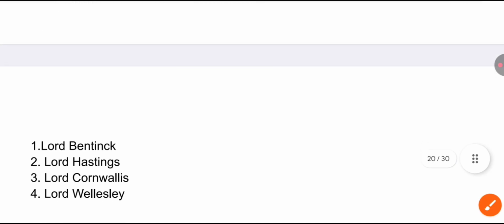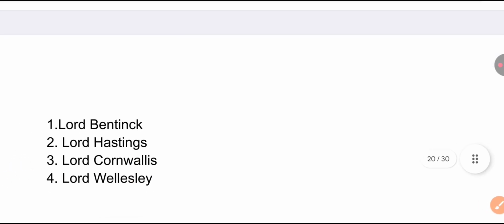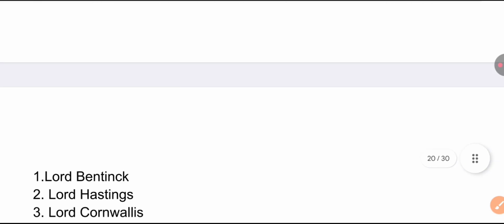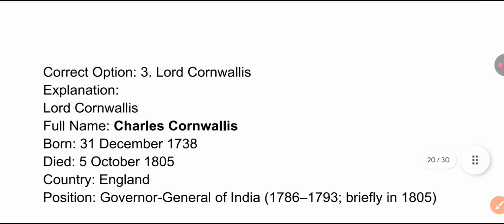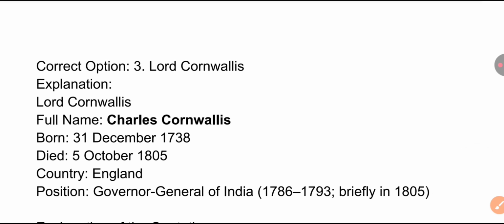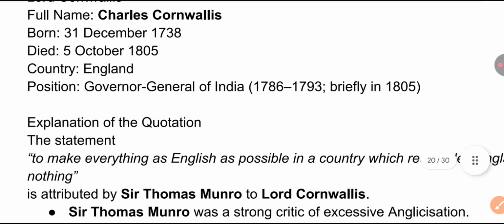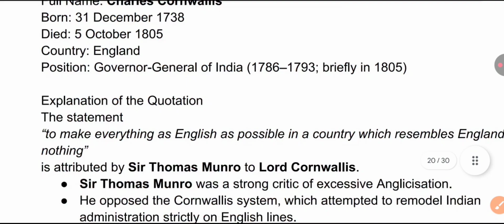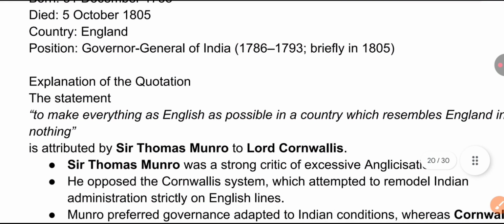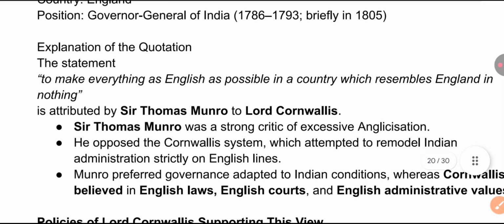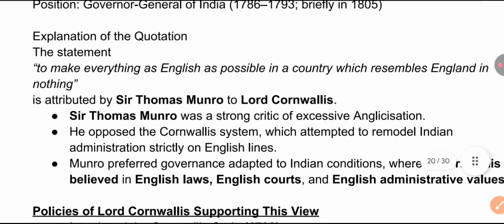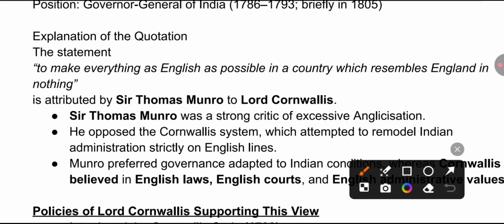See the options: Lord Bentinck, Lord Hastings, Lord Cornwallis, and Lord Wellesley. Correct answer, which British administrator? It is option 3, Lord Cornwallis is the correct answer. Okay. From England, and also a Governor General of India from 1786 to 93. So to make everything as English as possible in a country which resembles England in nothing is attributed by Sir Thomas Munro to Lord Cornwallis.